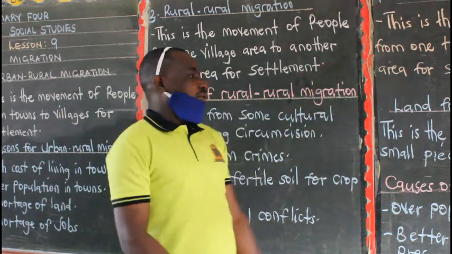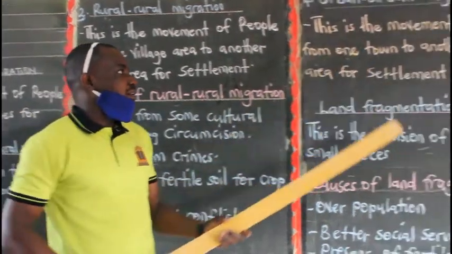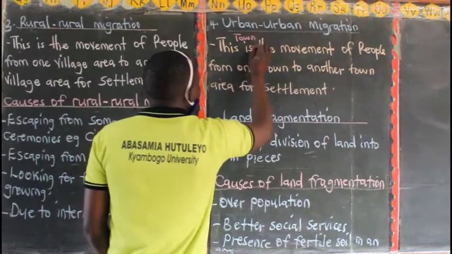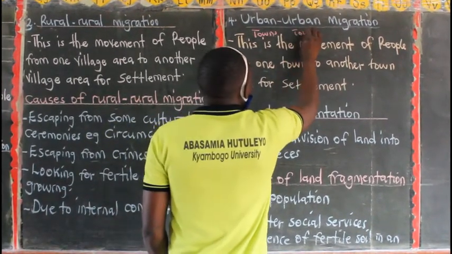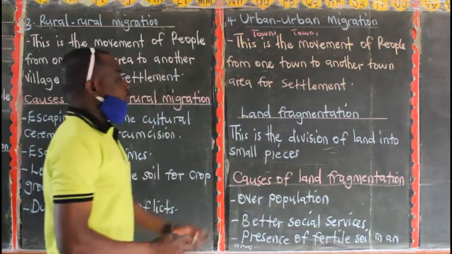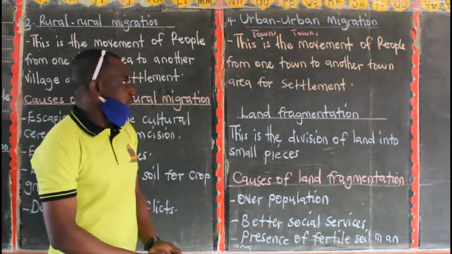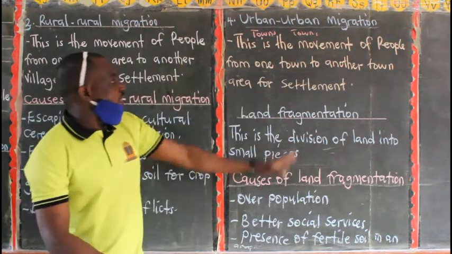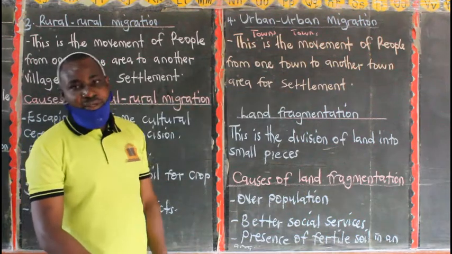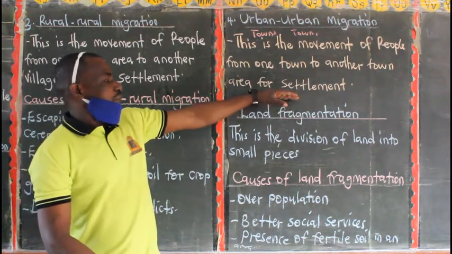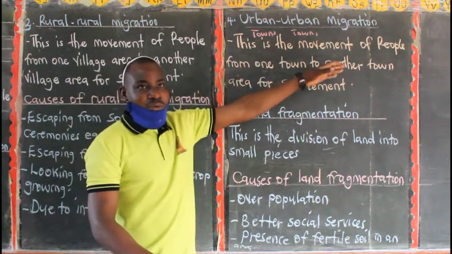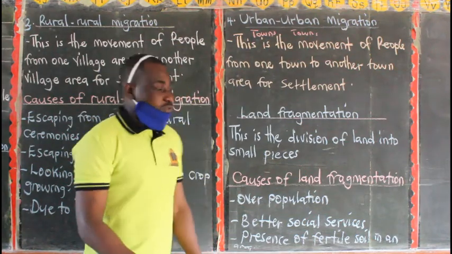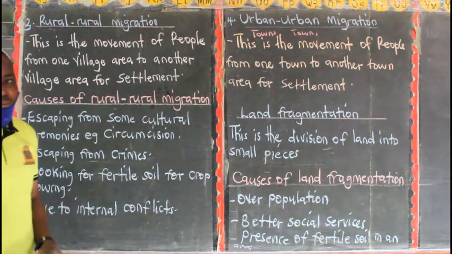Then we have number 4, and that is urban migration. Now here we are looking at it. When we talk of the word urban, we look at towns. Then even here also towns. So when you talk of urban migration, urban migration is the movement of people from one town to another town for settlement. So when you keep on moving from one town to another town looking for settlement, that one is called urban migration. So these are the 4 types of internal migration.